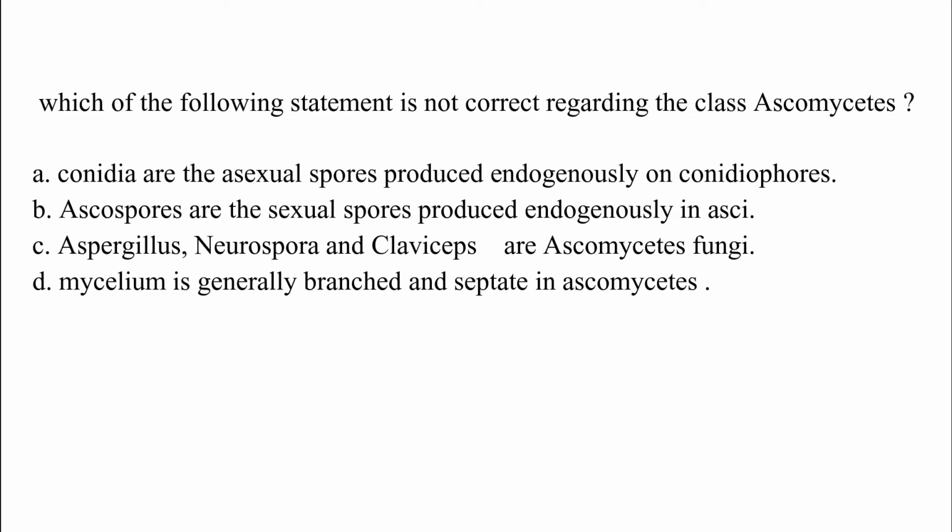Option C. Aspergillus, Neurospora and Claviceps are Ascomycete fungi. Option D. Mycelium is generally branched and septate in Ascomycetes. The correct answer is option A. This statement is incorrect regarding the class Ascomycetes.